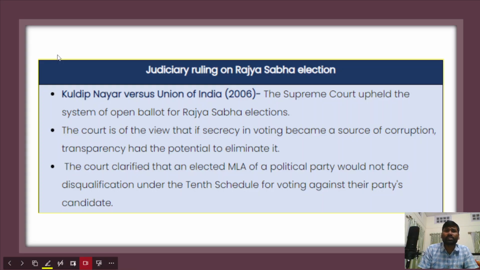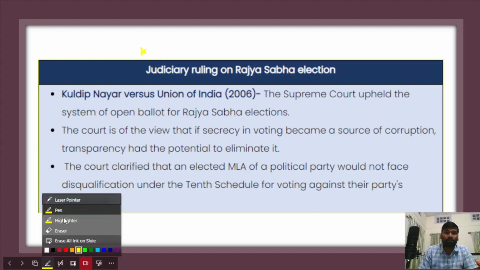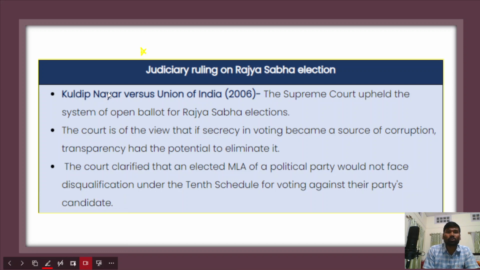Now, in this context, there were different judgments of the Supreme Court with respect to the Rajya Sabha elections. However, one important judgment was Kuldeep Nayar versus Union of India, 2006. In this judgment, the Supreme Court upheld the system of open ballot for the Rajya Sabha elections. Now, what is the open ballot system? As I have already told you in the earlier part of this lecture, let's revise it again.